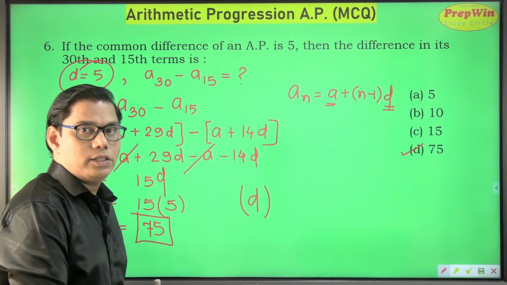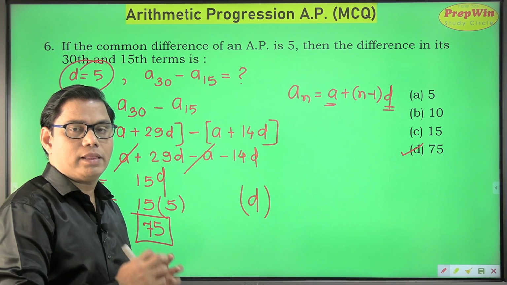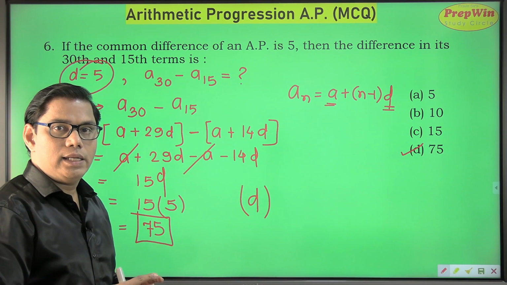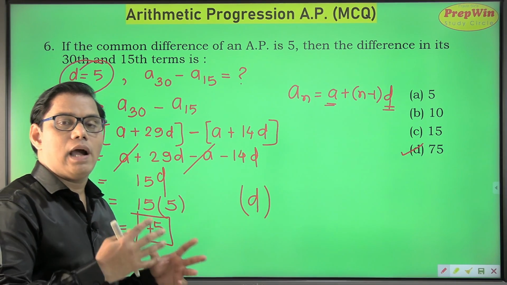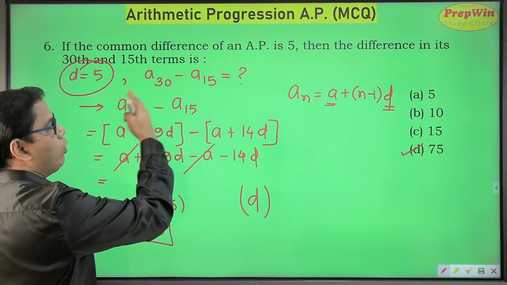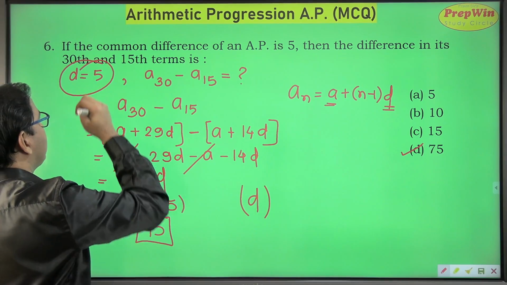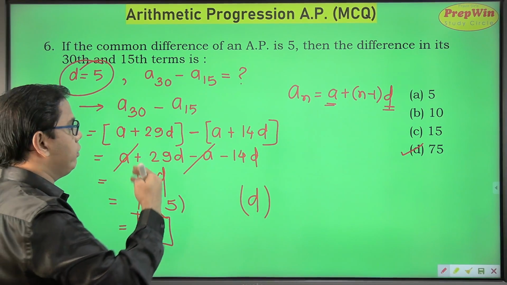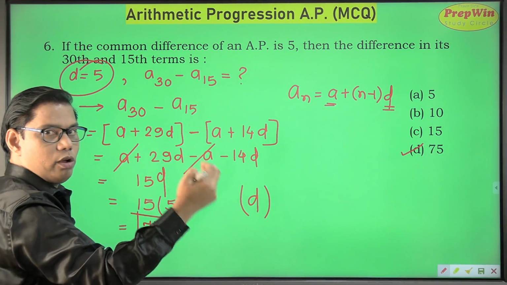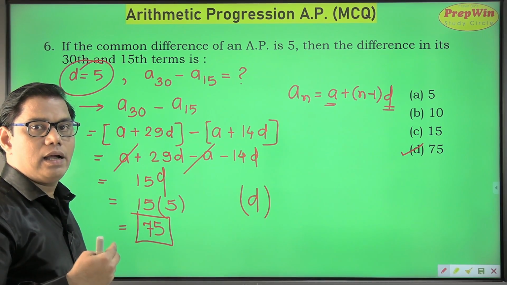So look at this sum, such a brilliant sum. It really tests your mathematical acumen. Be intelligent and always think out of the box. Think differently. So here what I do is I don't panic. The first term is not given, no other information other than the value of D or common difference. So start, pick up your pen, start solving it. While you solve, you will start getting a clue.